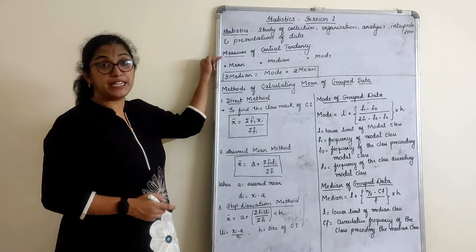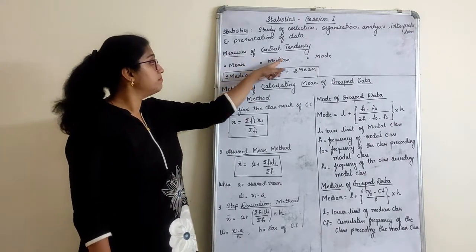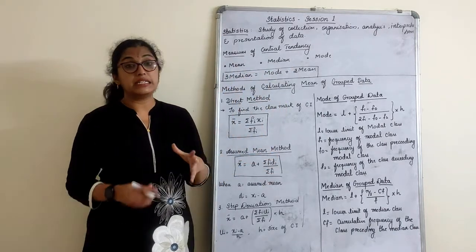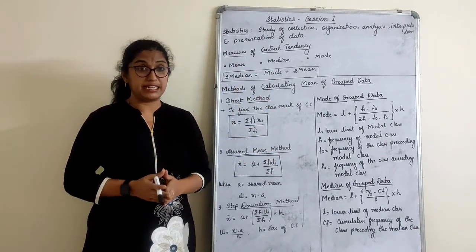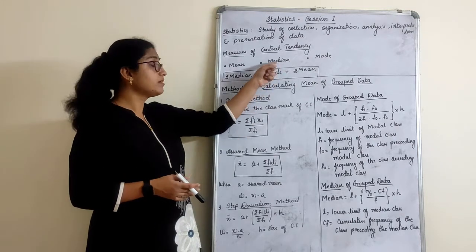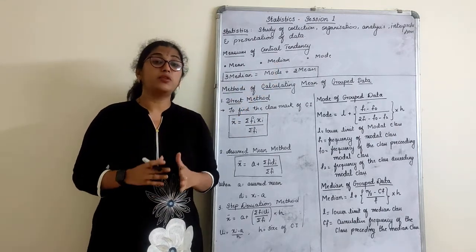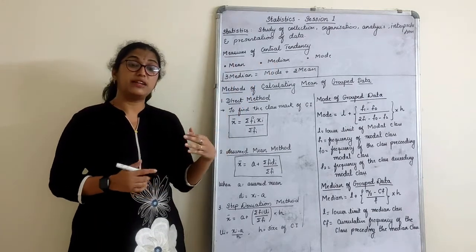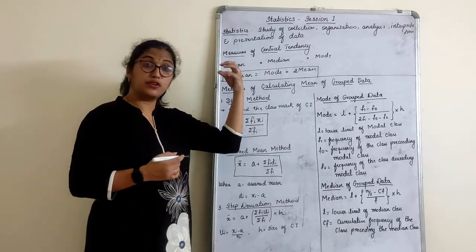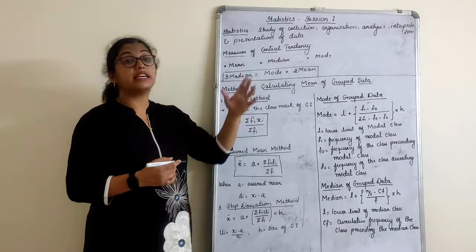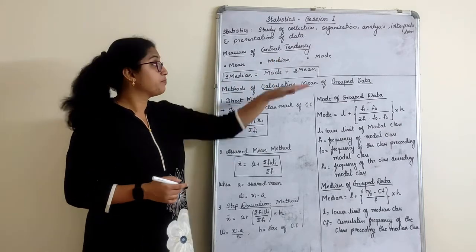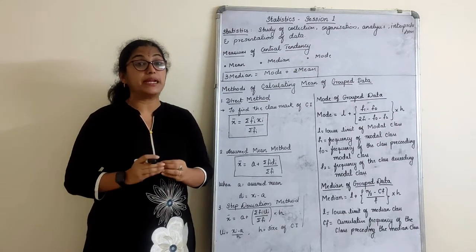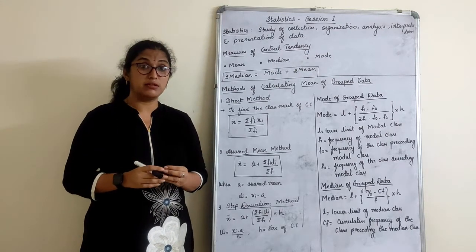So the measures of central tendency are mean, median and mode. Definition-wise, mean is the average of the given data. Median is the middlemost score of the given data. Remember, last year we found mean for the ungrouped data. Median was also for ungrouped data. Mode is the most repeated score, the one that occurs the most number of times.